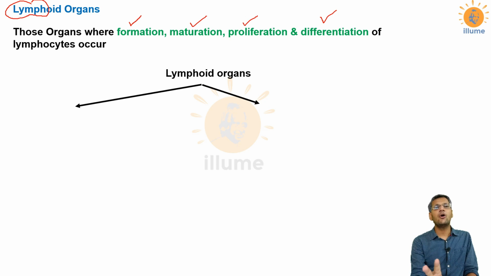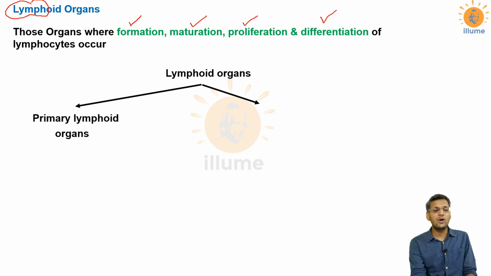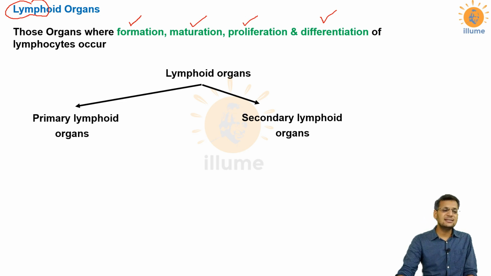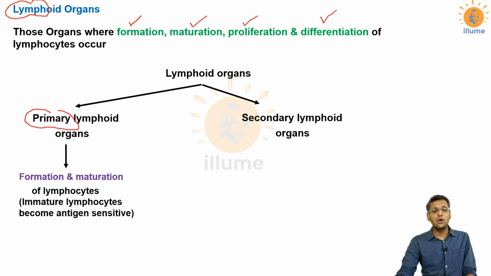I'll describe lymphoid organs in two different categories. There are two types of lymphoid organs: primary lymphoid organs and secondary lymphoid organs. See, primary lymphoid organs, as the name suggests, have the primary role, that means the main role. So these are the organs where formation and maturation of lymphocytes take place. And as I told you earlier, in maturation, immature lymphocytes become antigen sensitive. Now after maturation, when lymphocytes are exposed to any antigen, they will produce antibodies and effector cells against it. So they become antigen sensitive.